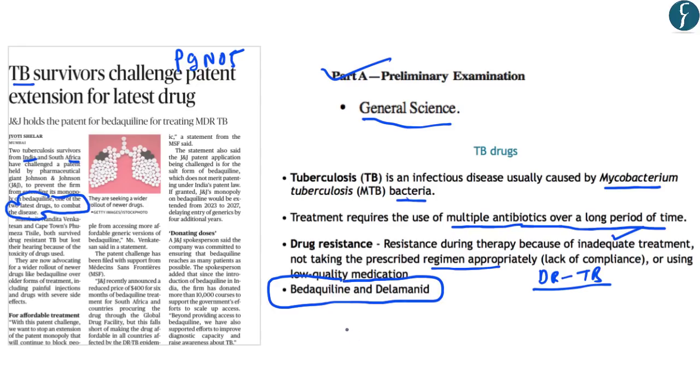So what is important for us from the preliminary examination point of view are the names of these two drugs. So you should remember the names of these drugs, and a very simple question can be asked in the preliminary examination. So this snippet of information is important for us from the preliminary examination point of view. And with this, let us move on to the next article.